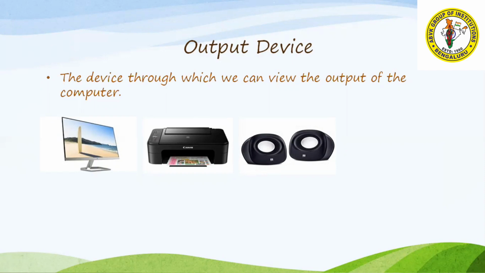Through which you can listen to the things going on inside the computer. Next is the projector. You have all seen this in your computer lab, and in the auditorium. What we are doing is connecting the projector to the computer, then seeing the output in the projector window. So the projector is also an output device.